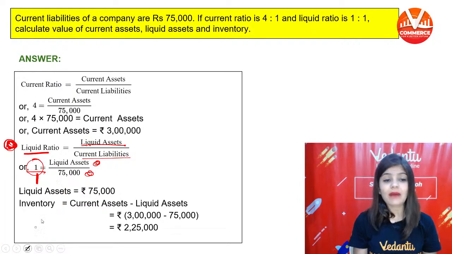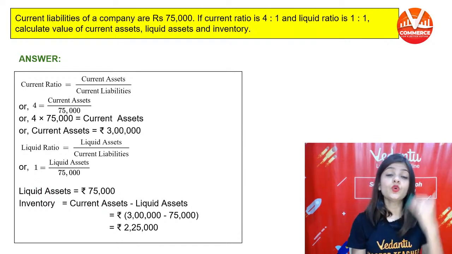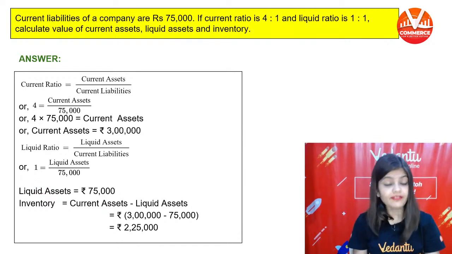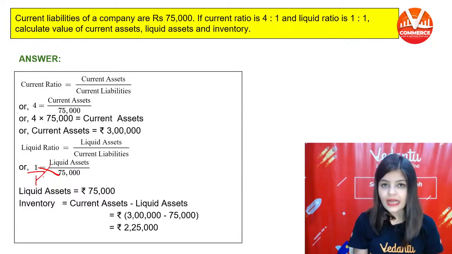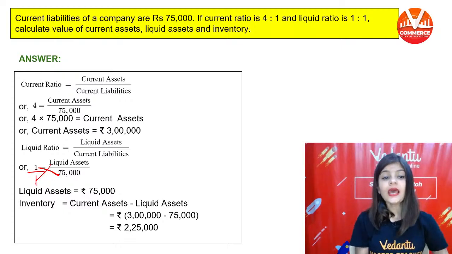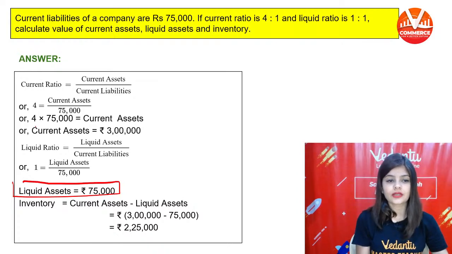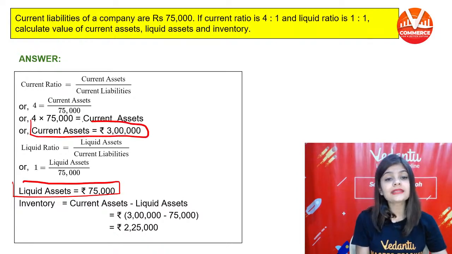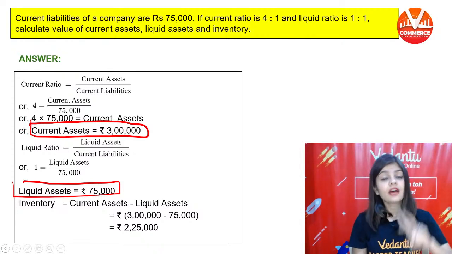Now cross multiply to find out the value of liquid asset. Liquid assets को निकालने के लिए हम लोग cross multiply करेंगे and liquid assets finally are of rupees 75,000. Liquid assets कितने आ गए? 75,000. We have calculated current asset. We have calculated liquid assets.